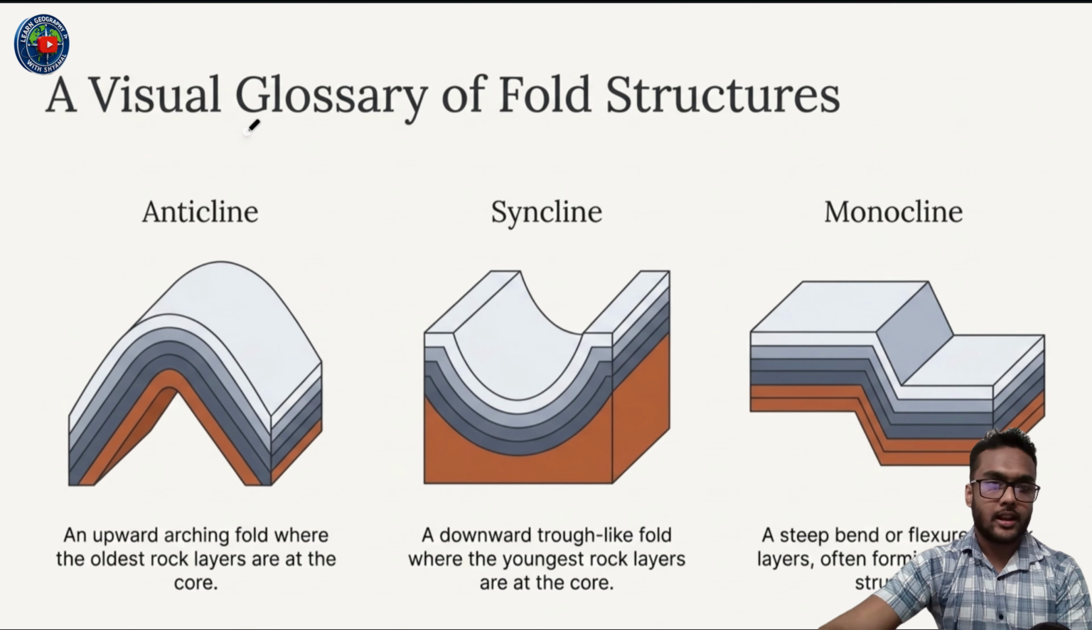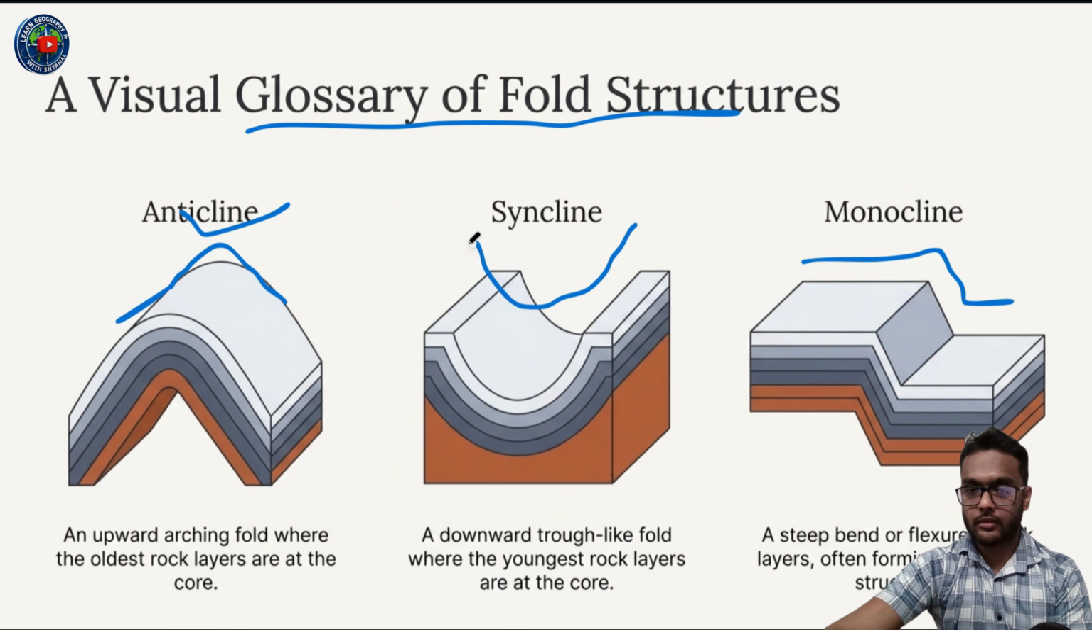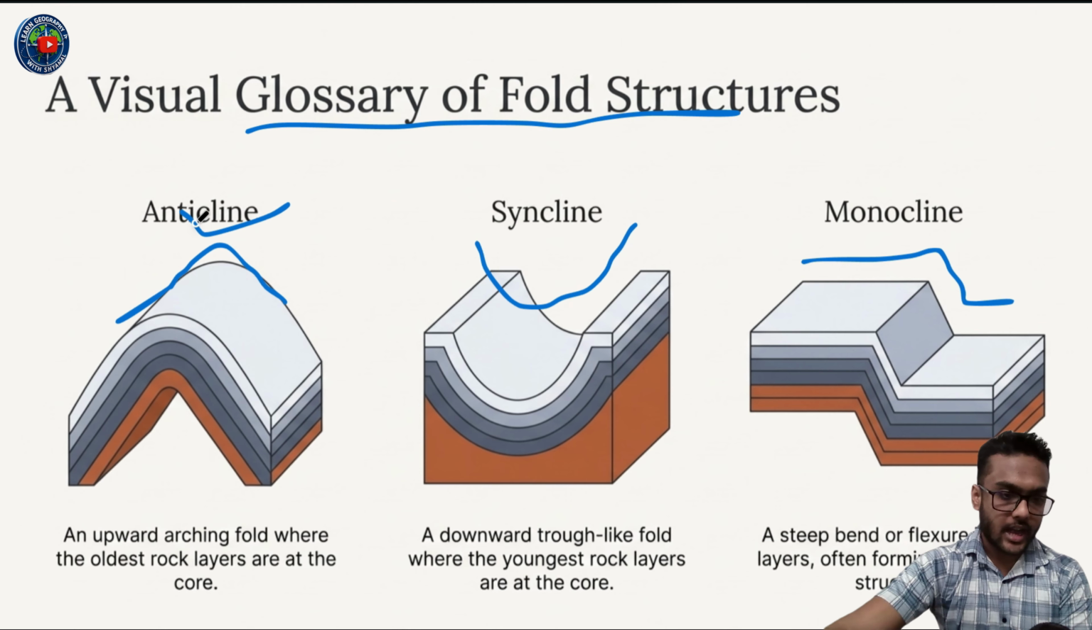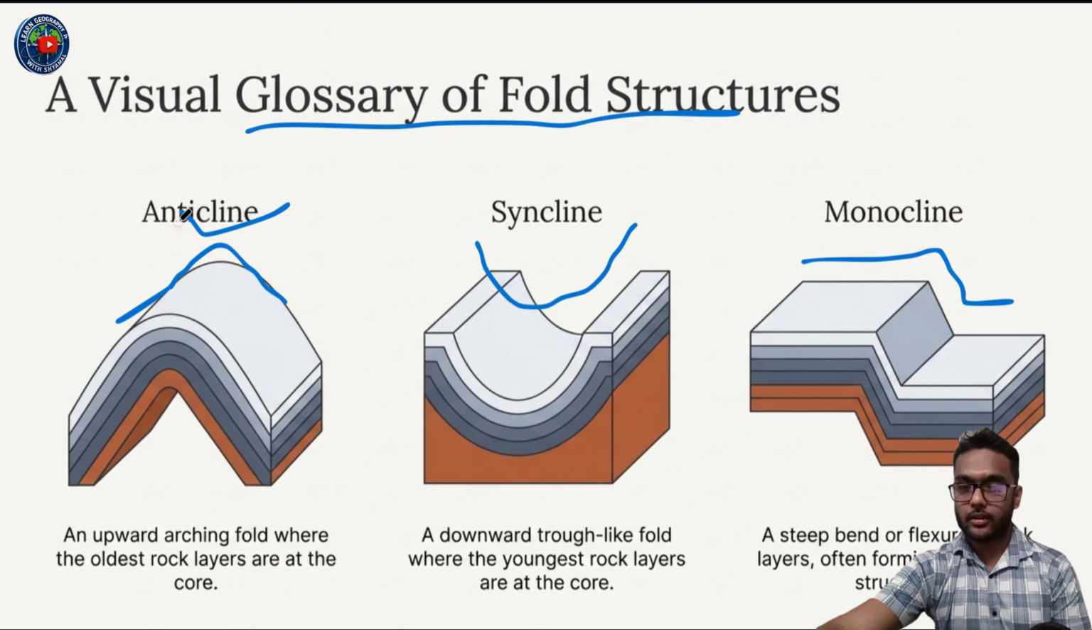A visual glossary of fold structures: anticline. This is anticline. Syncline. This is syncline. U-shaped valley. Monocline. This is monocline. Anticline, an upward arching fold where the oldest rock layers are at the core. And then syncline, a downward trough-like fold where the youngest rock layers are at the core. Monocline, a steep bend or flexure in rock layers, often forming a step-like structure.